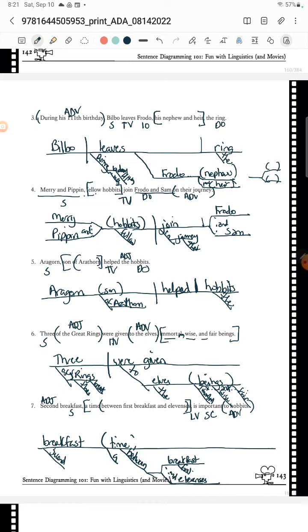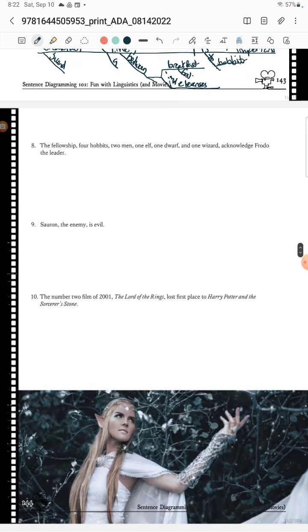All right. So breakfast is, and then it is important. And then it is important to hobbits. My pen doesn't like it when I get down at the bottom. All right, so that's number 7. Now, we're almost there. We're to number 8.